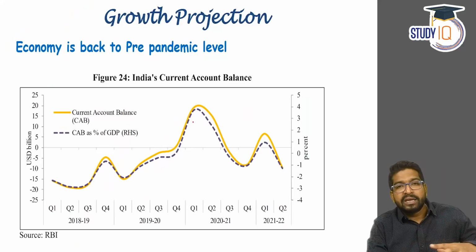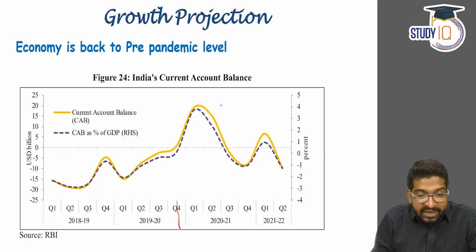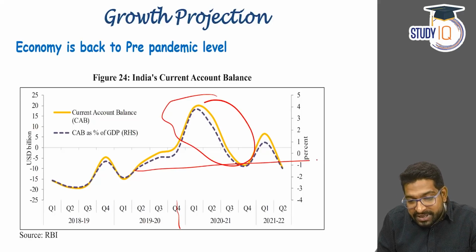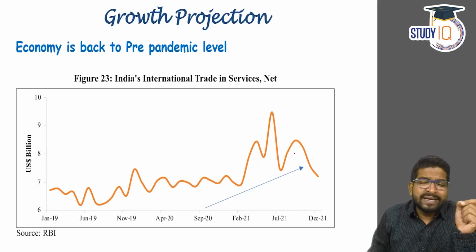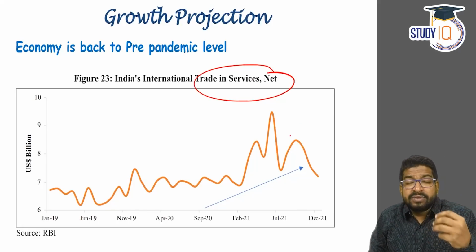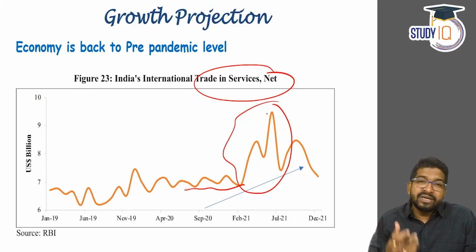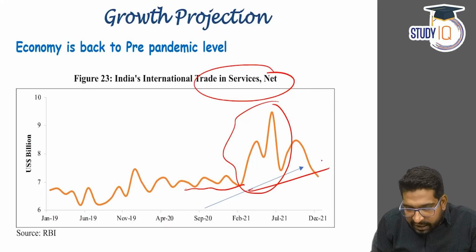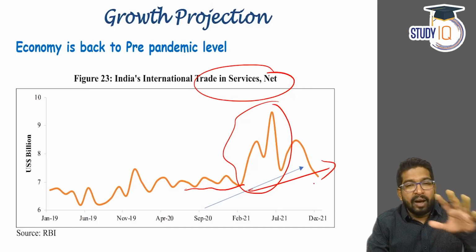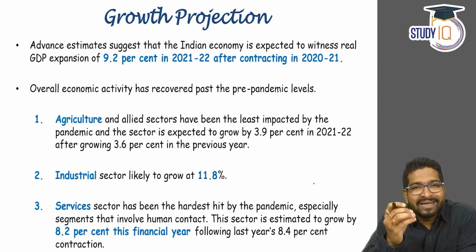Apart from this, if you look at the current account balance also, as soon as we hit 2020, the current account deficit, I would say, was continuously increasing. But now, slowly and steadily, it is coming back to the pre-pandemic level. Same thing in exports also. Here, I have given you an example of net services exports. If you look at the pandemic period, the services export was very high and the merchandise export was continuously going down. And if you look at these numbers, you will see we are again going back to normal. Now, apart from this, if you look at the growth projections, as I told you, our forecast for GDP growth is 8 to 8.5%.